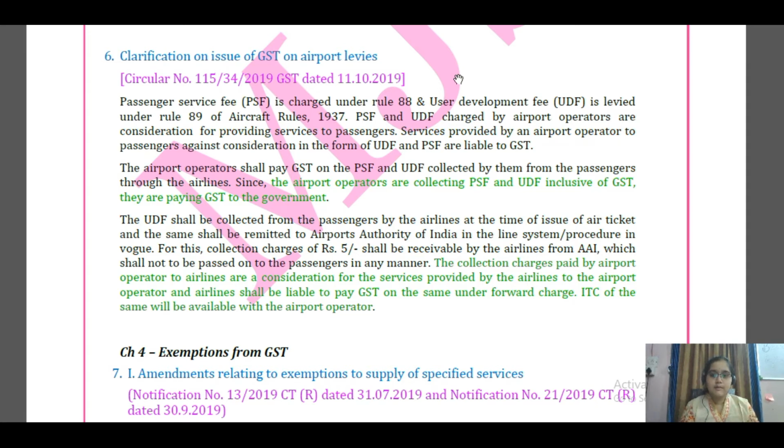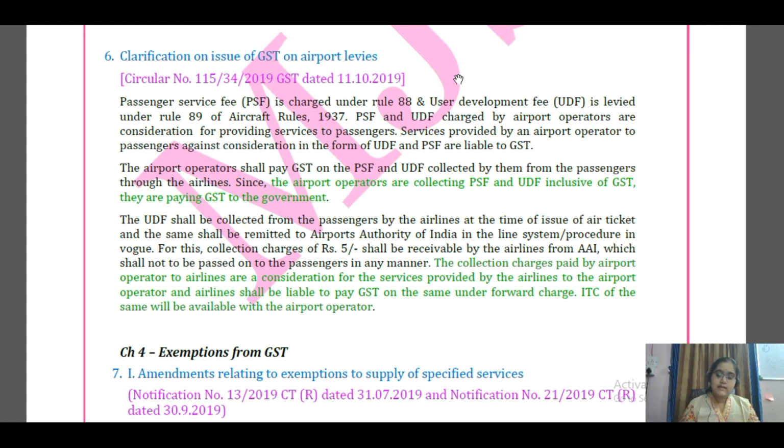Therefore, what's happening here now? The passengers are paying GST on the UDF and PSF also, and the airlines are submitting the GST to the government. So we can't say that no GST is being collected on these two charges. Actually, it is being collected. So the GST on PSF and UDF is actually being paid because it is part of the value of supply and it is being collected inclusive of GST. Okay, then what will happen?